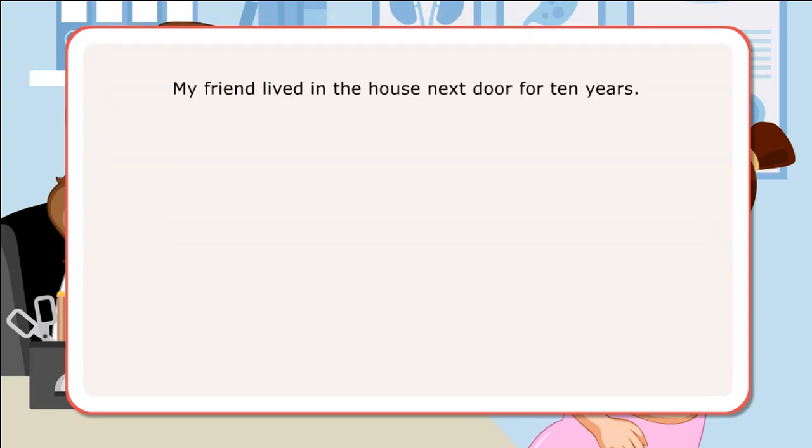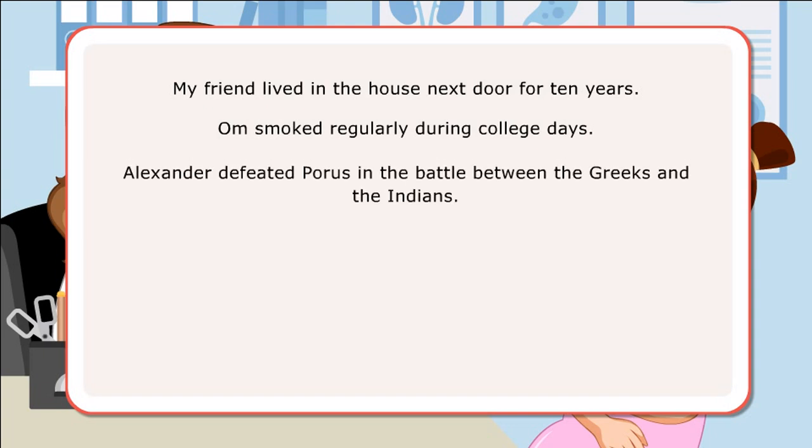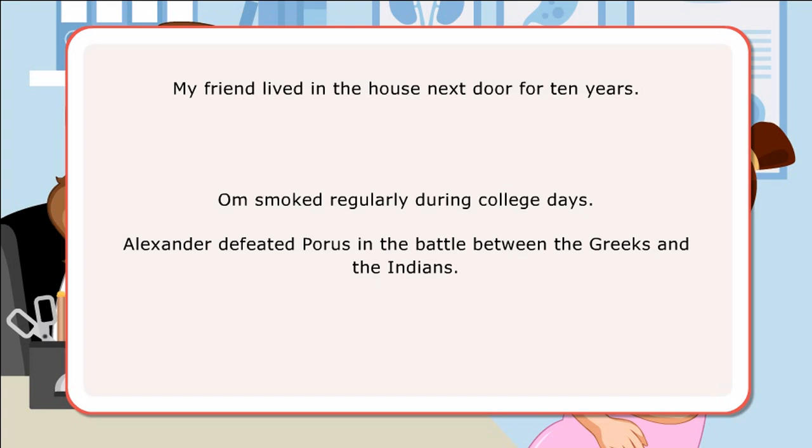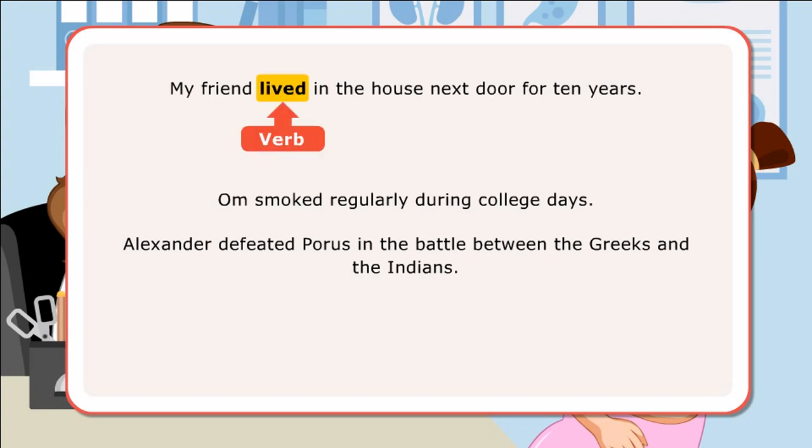My friends lived in the house next door for 10 years. Om smoked regularly during college days. Alexander defeated Porus in the battle between the Greeks and the Indians. In the first sentence, the verb lived tells us what happened in the past for some time and is simple past tense.